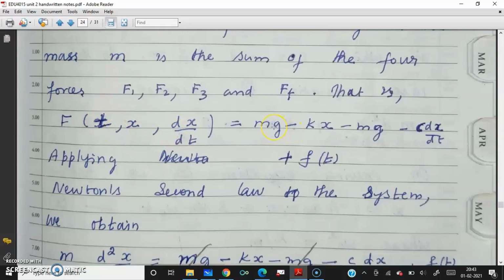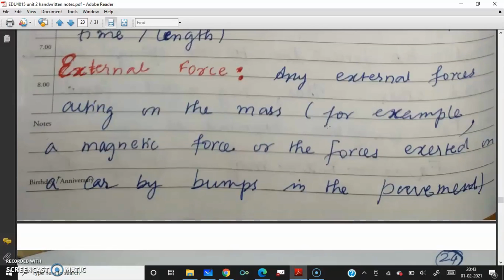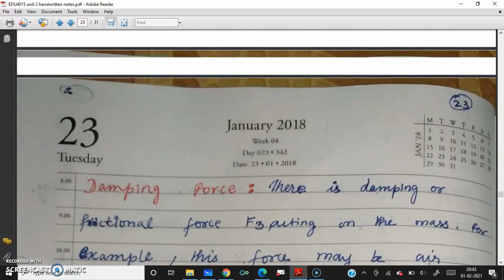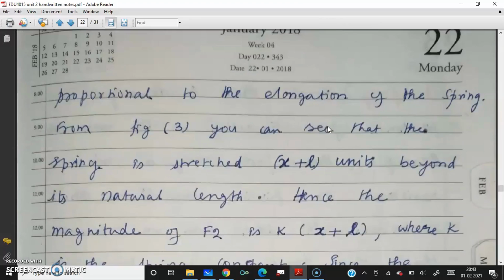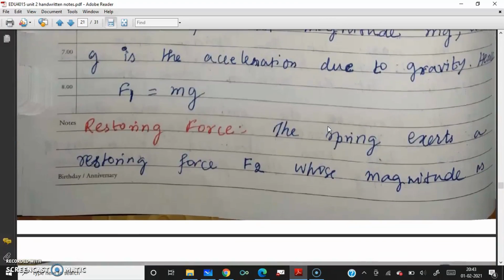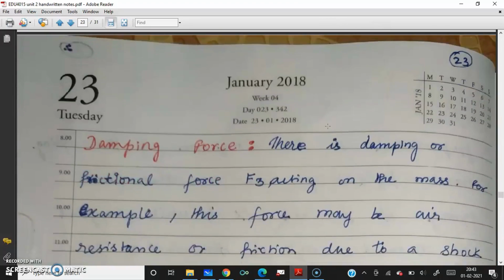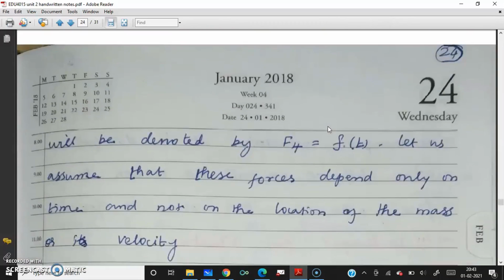The first force is the gravitational force mg. The second force is due to the elongation of the spring, that is the restoring force. Then we have the damping force and the external force.